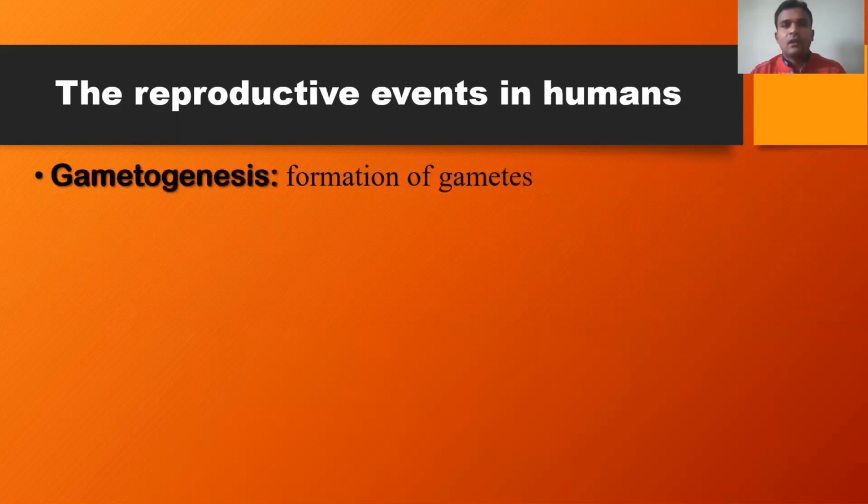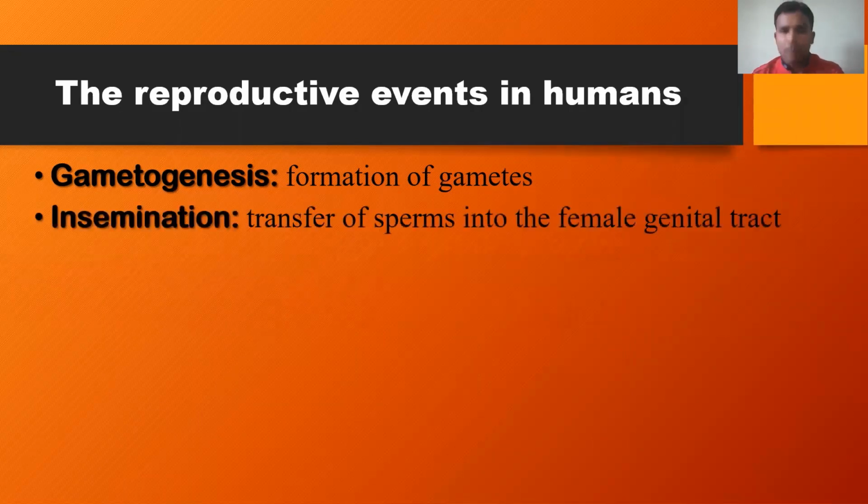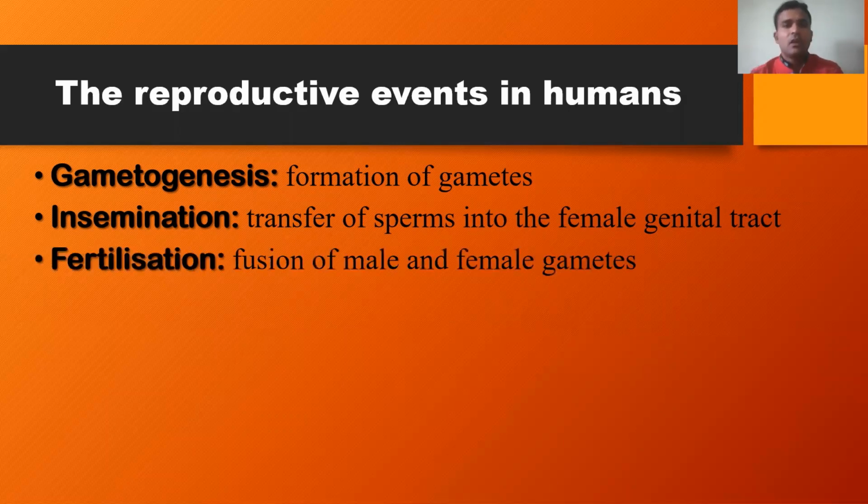The first and very important event in human reproduction is gametogenesis, which is nothing but the formation of gametes, followed by insemination. Insemination is the step responsible for gamete transfer. The transfer of sperms into the female genital tract is called insemination. Insemination is followed by contact between the male and female gametes, which leads to fertilization.